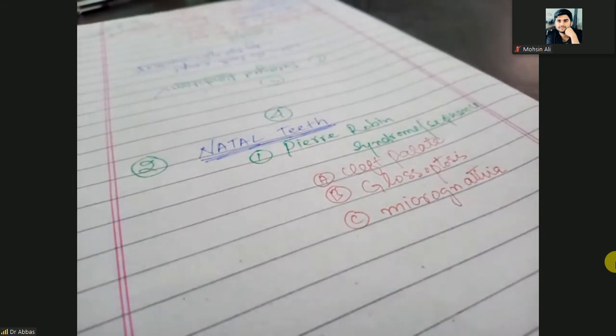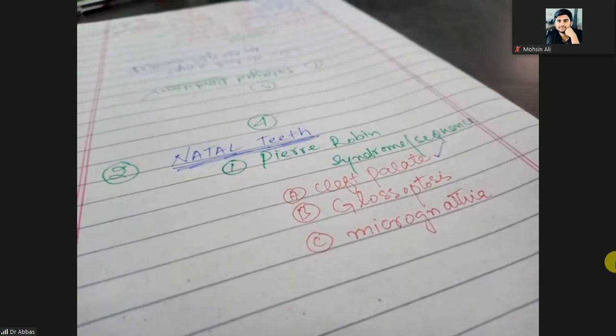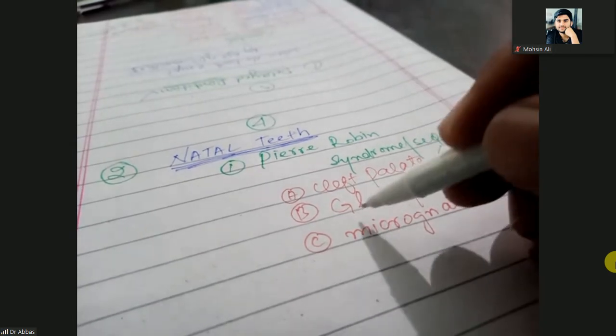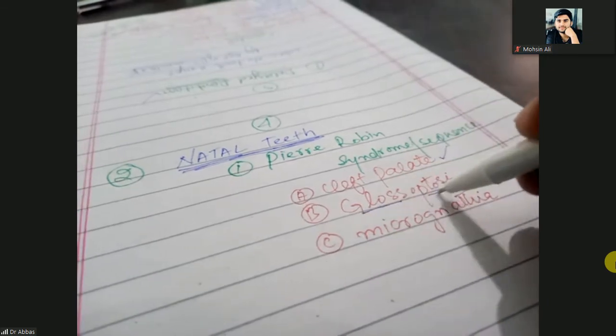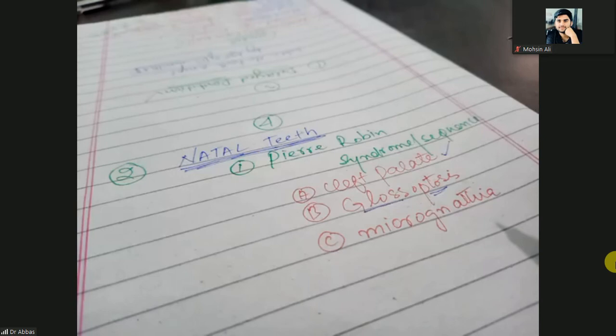Cleft palate means there is no roof of the mouth, or the upper lip is cut. Glosso means tongue, optosis means the tongue is displaced to the back of the oral cavity, and it will be smaller.